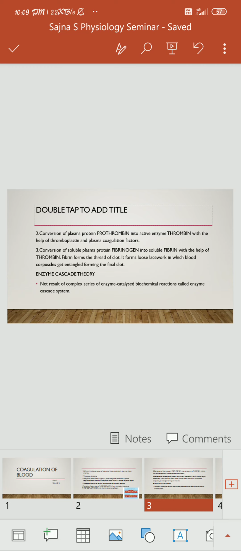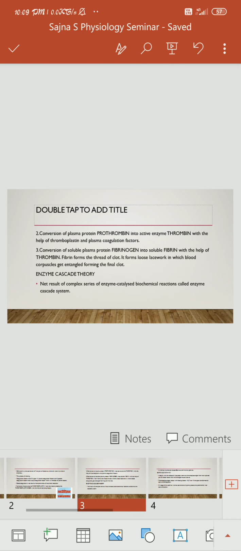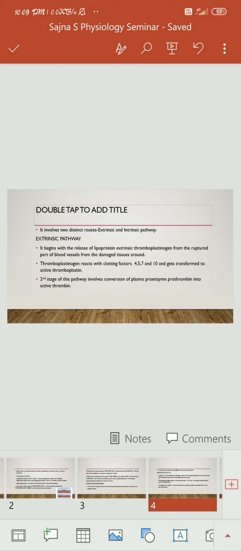Blood coagulation is the net result of a complex series of enzyme catalyzed biochemical reactions, which we call the enzyme cascade system. Here, the enzyme cascade mechanism involves two distinct routes, the extrinsic pathway and the intrinsic pathway. In the extrinsic pathway, thromboplastinogen is released from the damaged tissue cells, but in the latter it is released by the breakdown of blood platelets. These two pathways later on merge together.